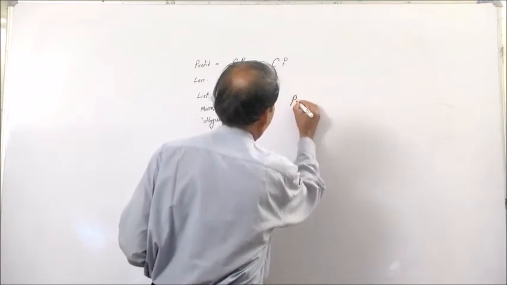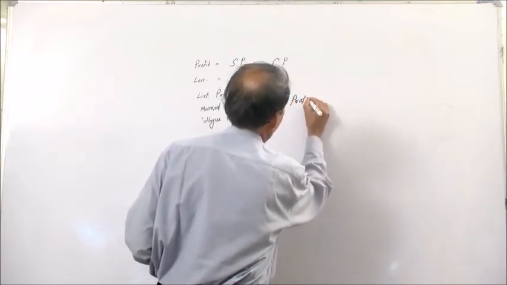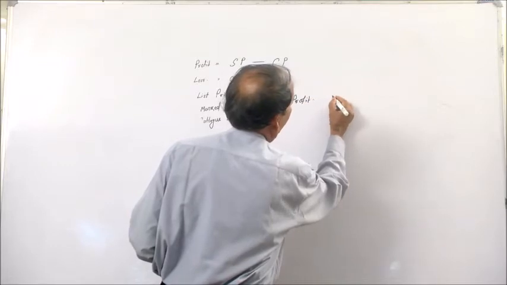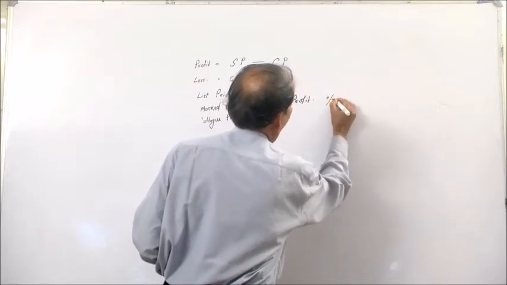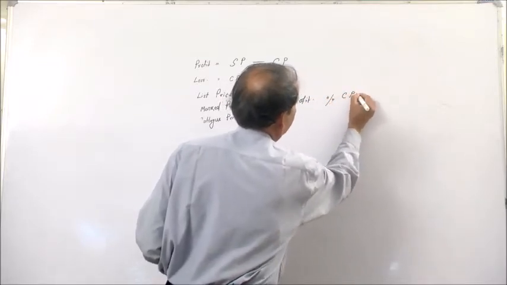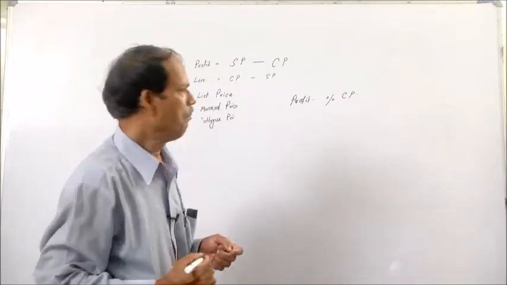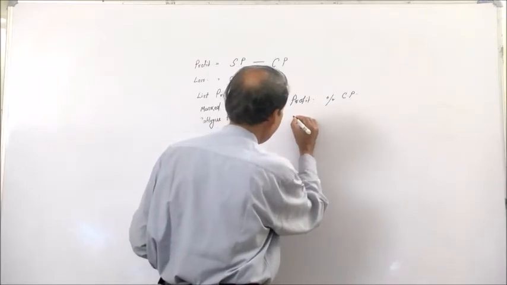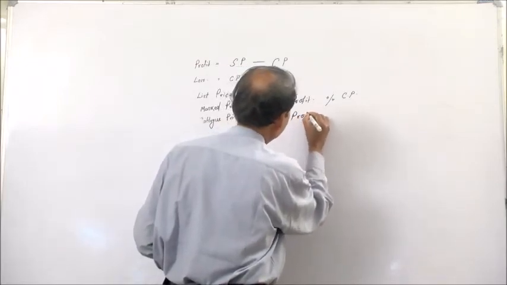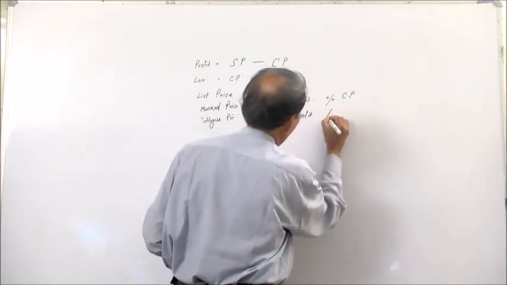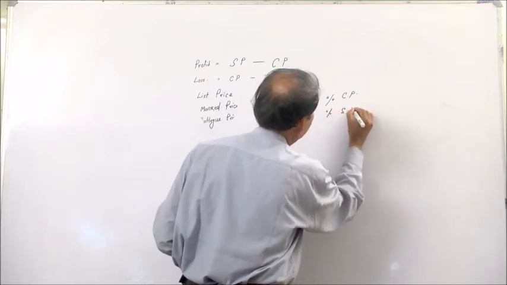That is, profit is always calculated as a percentage of the cost price, unless and otherwise asked. But we can also calculate profit as a percentage of sales price.